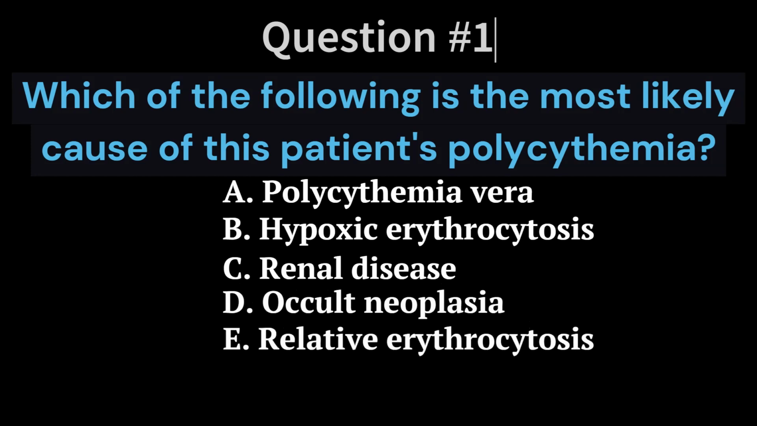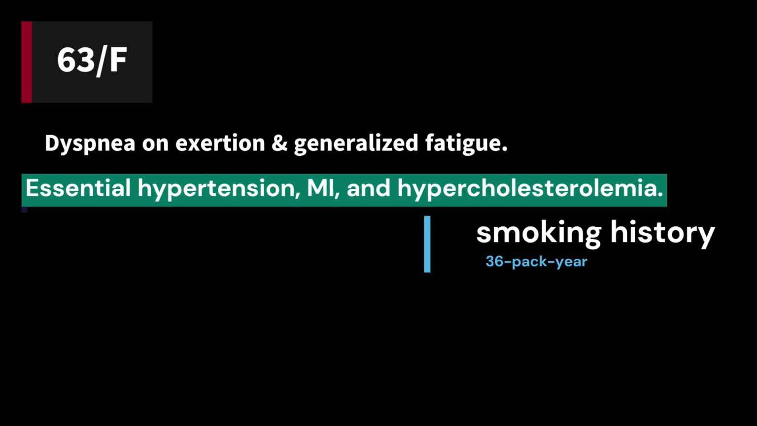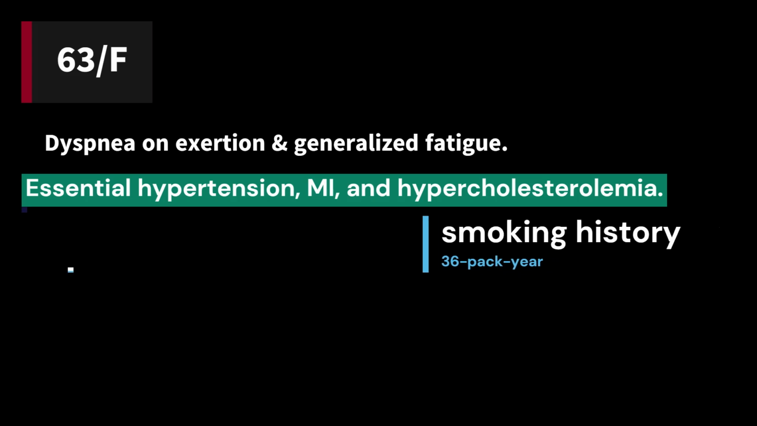E. Relative erythrocytosis. The case scenario is: a 63-year-old woman is hospitalized because of dyspnea on exertion and generalized fatigue. She has been hospitalized 3 times during the past year for heart failure exacerbations. Her other medical problems include essential hypertension for 20 years, myocardial infarction at the age of 58, and hypercholesterolemia. She has a 36-pack-year smoking history in addition to a 10-year history of alcohol abuse.